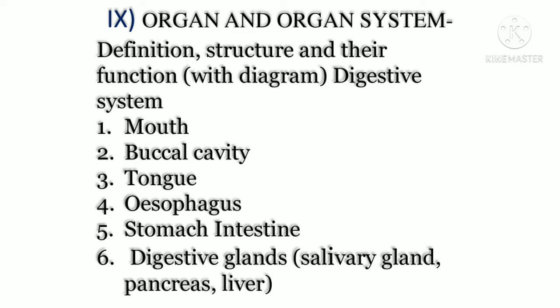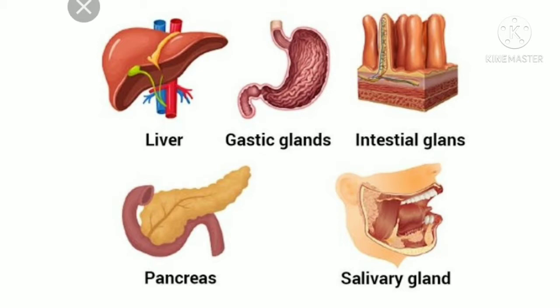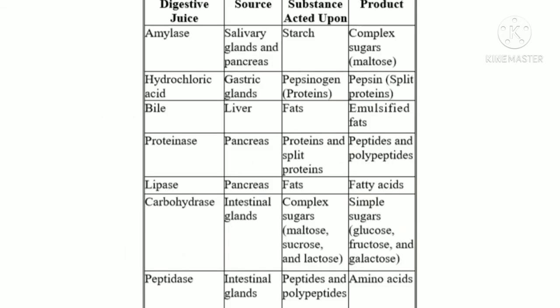So in this chapter you have to practice the diagram of digestive system, and then you should be able to explain each part, that is mouth, esophagus, stomach, small intestine, large intestine. So apart from this, the accessory glands, liver, pancreas. We also learned the digestive glands like salivary glands, intestinal glands, gastric glands, pancreas, liver. So apart from this, we have learned the various digestive juices produced by these glands and their function.